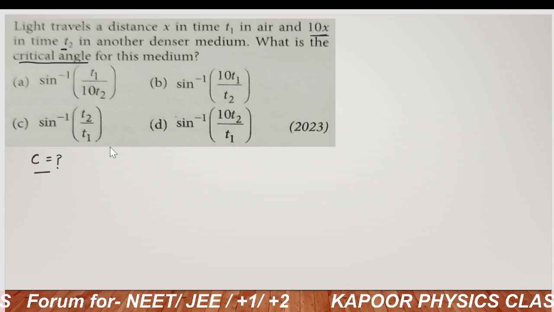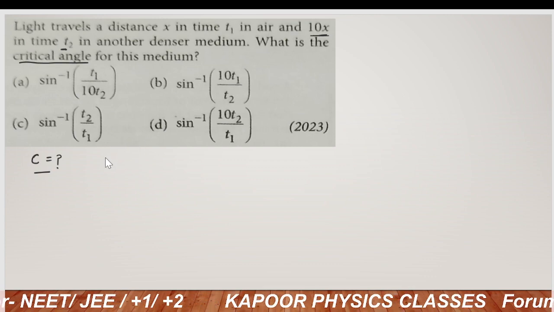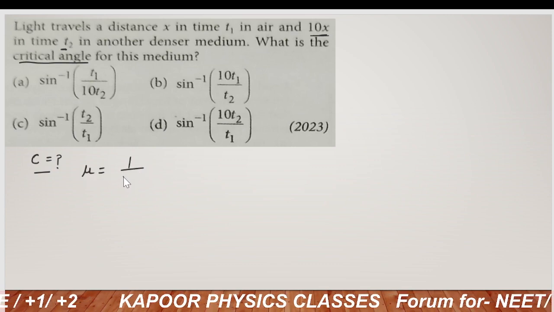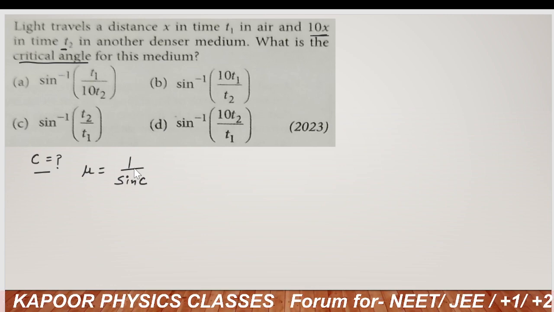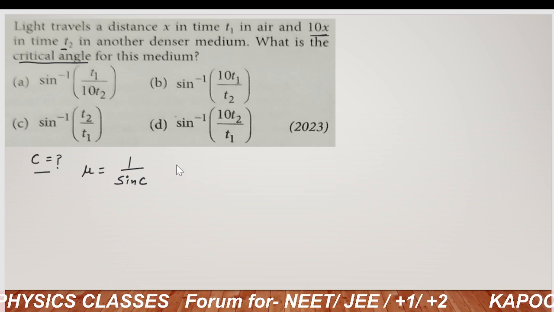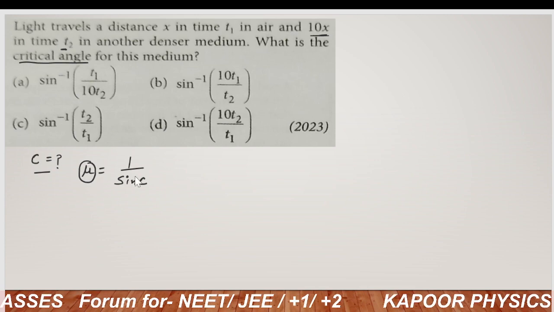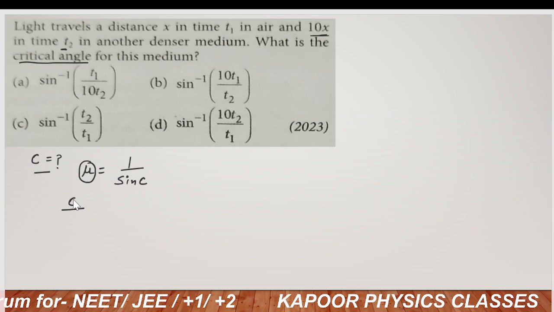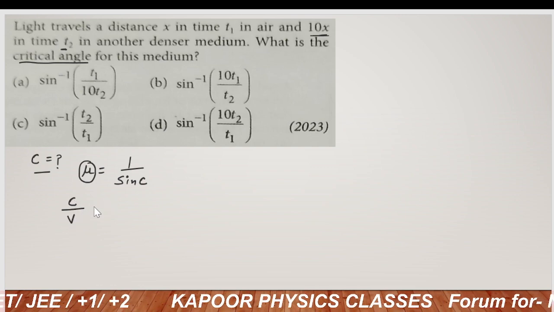We all know that the condition for TIR, or total internal reflection, is mu is equal to 1 upon sin C. And we already know what mu is. Mu is defined as the speed of light in vacuum upon speed of light in medium.